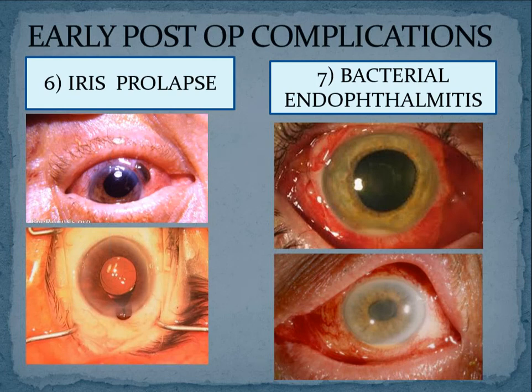That means when there is an infection or inflammation in the vitreous cavity, your eye drops are not going to reach. Okay. So what you have to do is, you have to give your antibiotics and steroids into the vitreous itself in case of bacterial endophthalmitis.